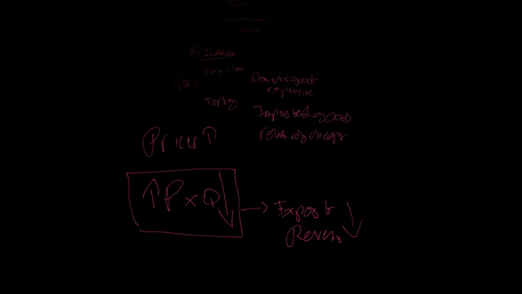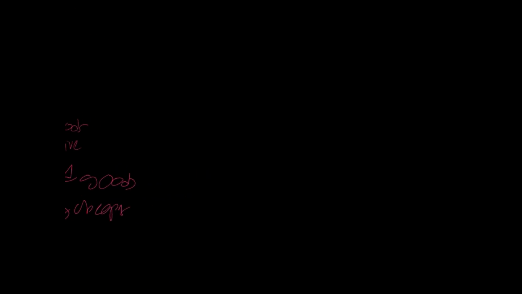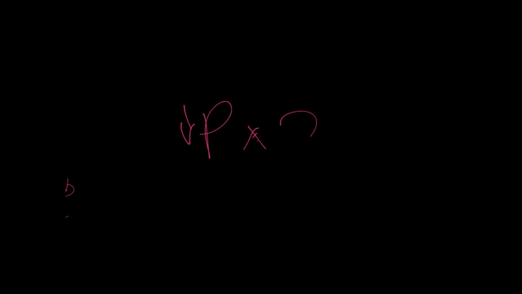And then at the same time, since imported goods have become relatively cheaper as compared to our domestically produced goods, and if the demand for imports is also elastic, what's going to happen is the price is going down for us. It's relatively cheaper now, and so the price is going down by a bit, right? But the quantity demanded is going to increase by a lot.